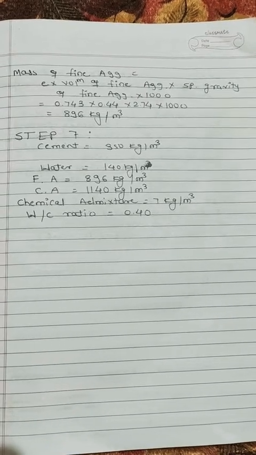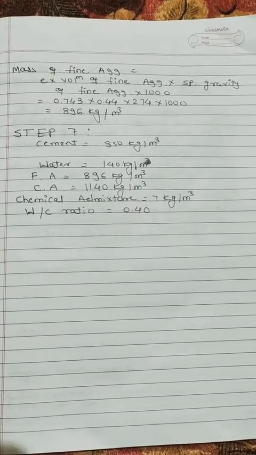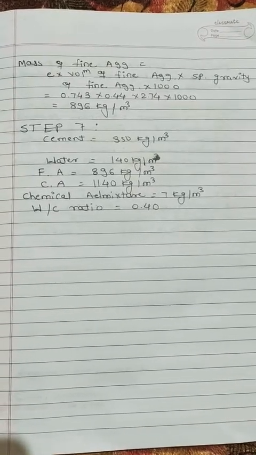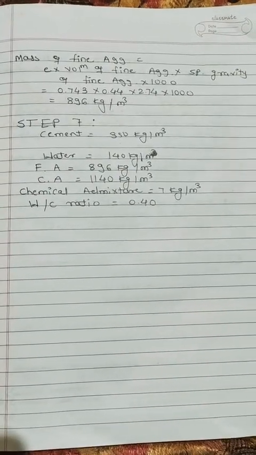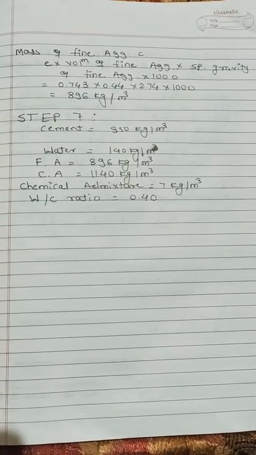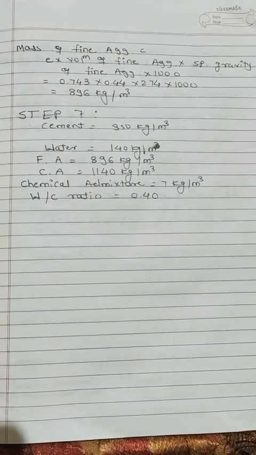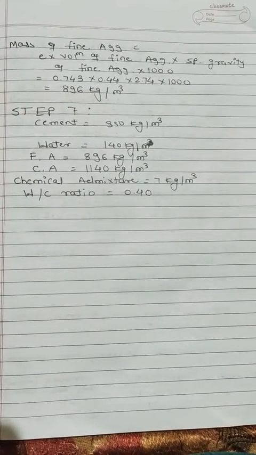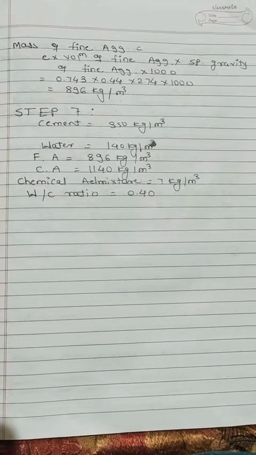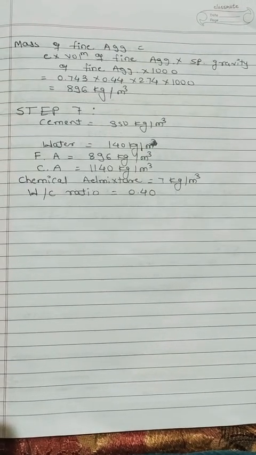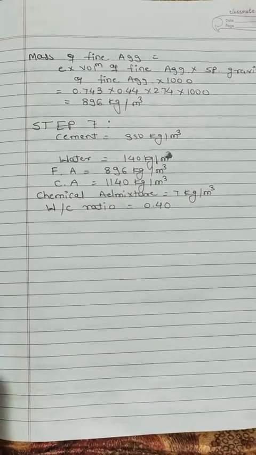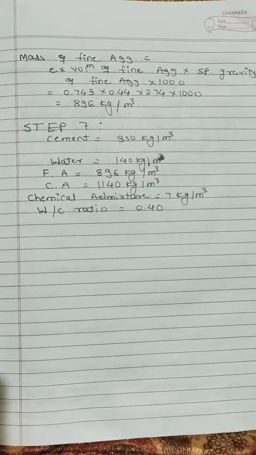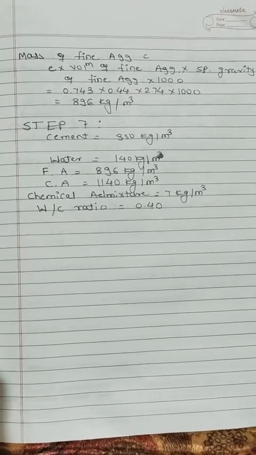So we calculated cement is 350 kg per meter cube, water 140 kg per meter cube, fine aggregate 896 kg per meter cube, coarse aggregate 1140 kg per meter cube, chemical admixture 7 kg per meter cube, and water cement ratio is 0.40. It is the mix design steps of M40 as per IS 10262.